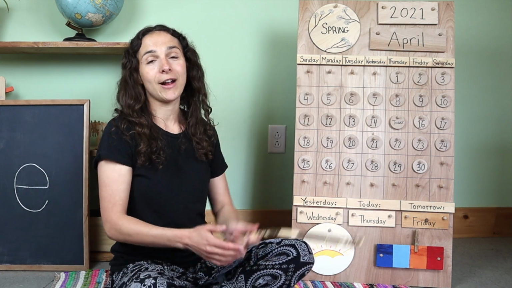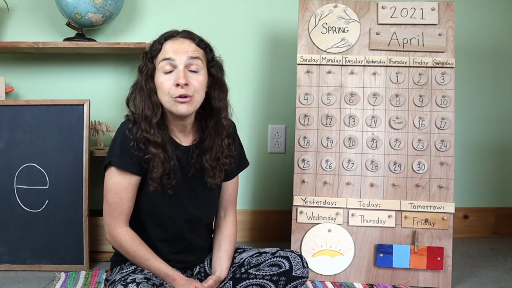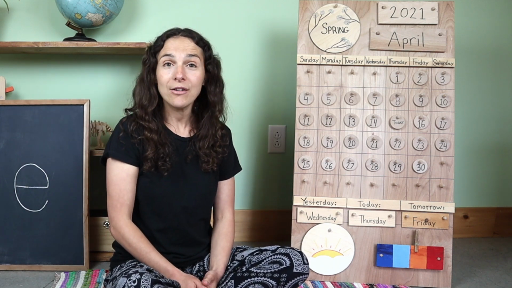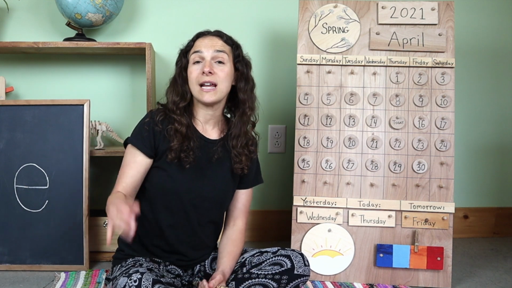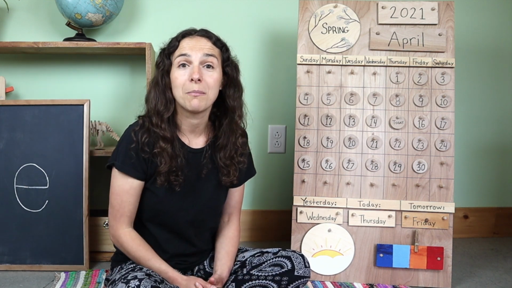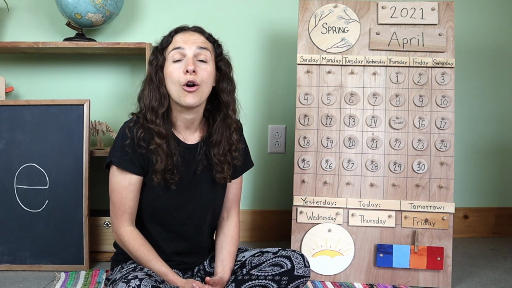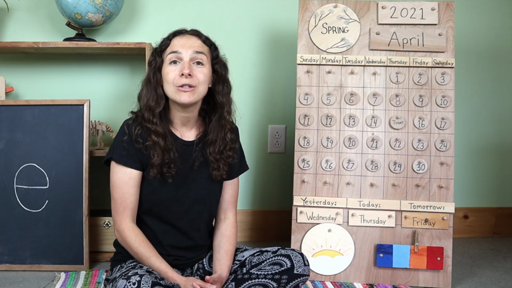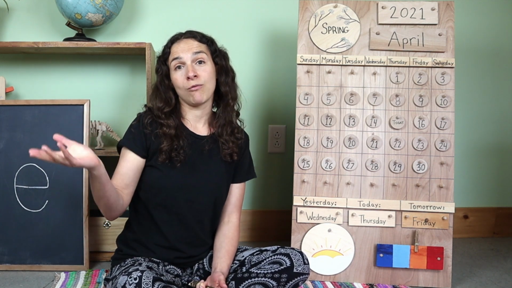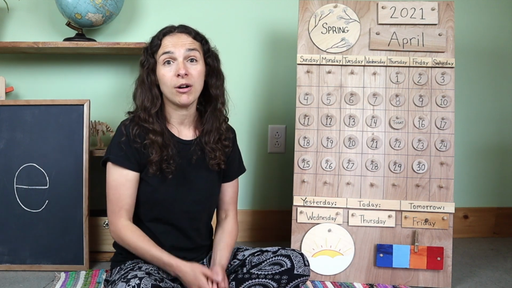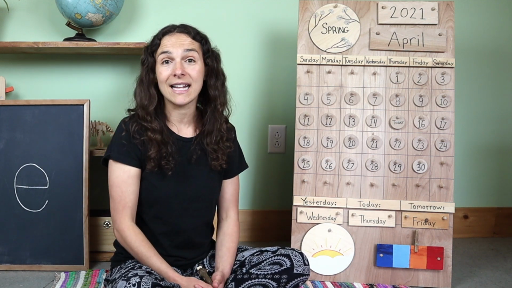Springtime. That's right, friends. And I noticed a new sign of spring at my house the other day. My kids and I were walking down to the pond, and I saw a red-winged blackbird building a nest. Now, a red-winged blackbird is a type of bird that sounds exactly like its name.